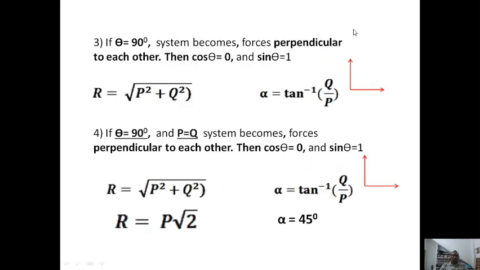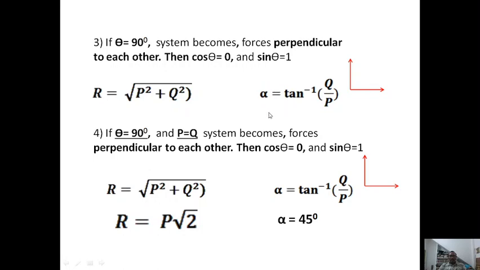And the third special case is if theta is equal to 90 degree, then what happens? That means both the forces are at a right angle. Earlier also, in an earlier slide I had discussed what happens at 90 degree in resolution of forces. You will take the square root of P square plus Q square only. The same thing is here, P square plus Q square, because cos 90 is 0, right? Therefore you got that one. Sin 90 is equal to 1.